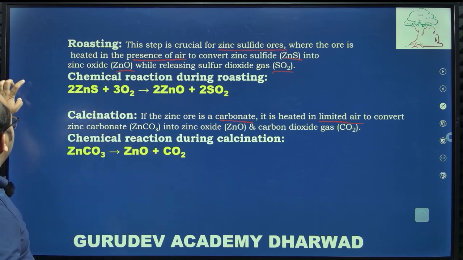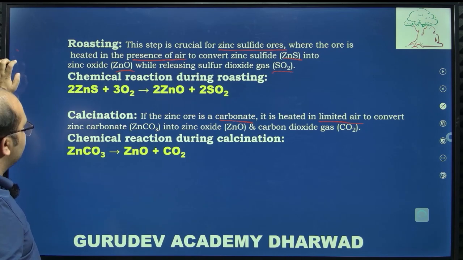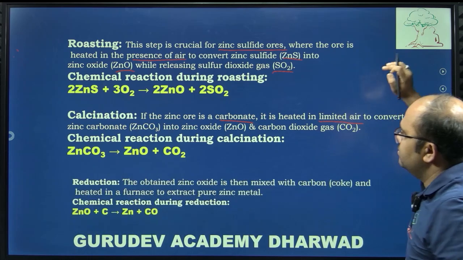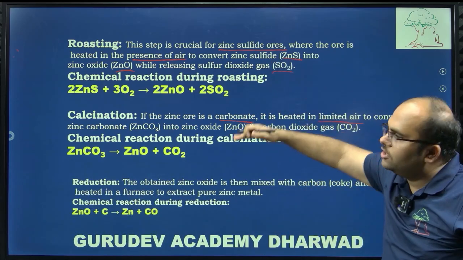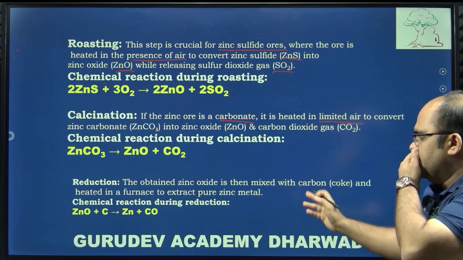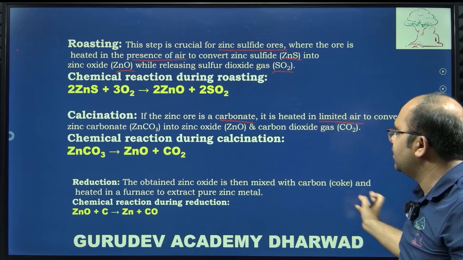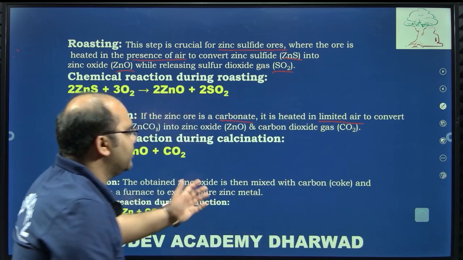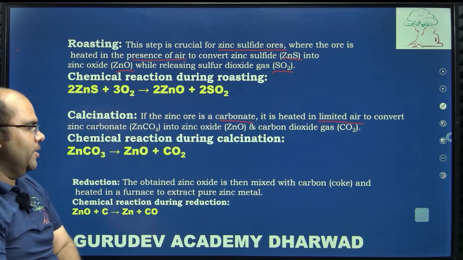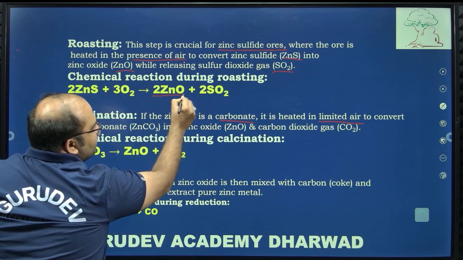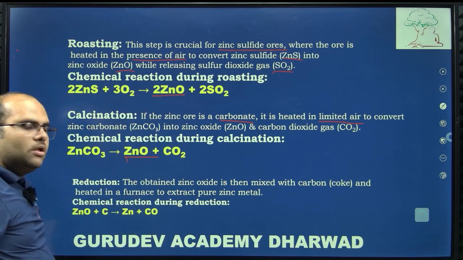And the next thing, that is another method, reduction. These two are what you actually have to write, and I am giving you one extra point. The obtained zinc oxide is then mixed with carbon and coke, which is heated in a furnace to extract the pure zinc metal. After these two processes, what is common that you got in both? Zinc oxide.